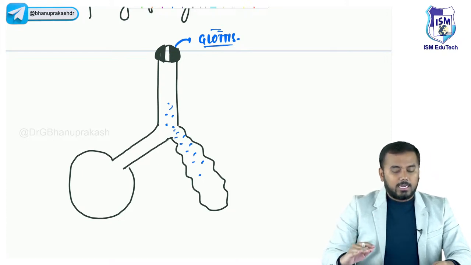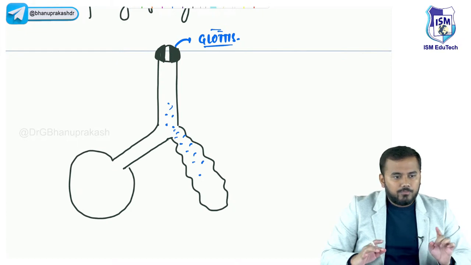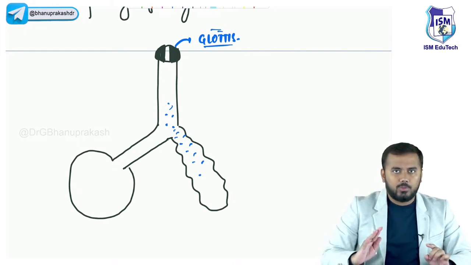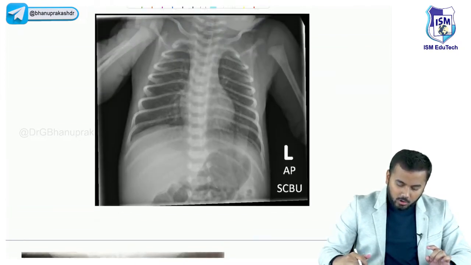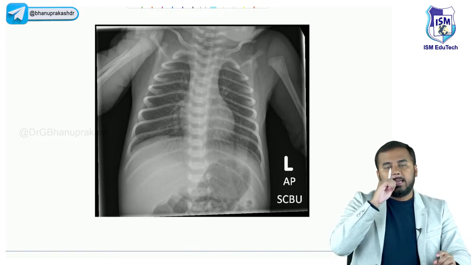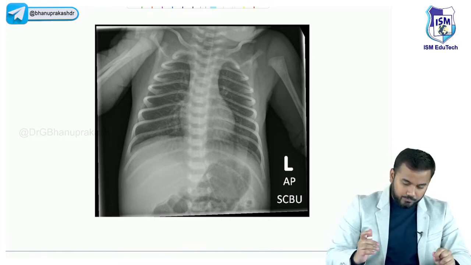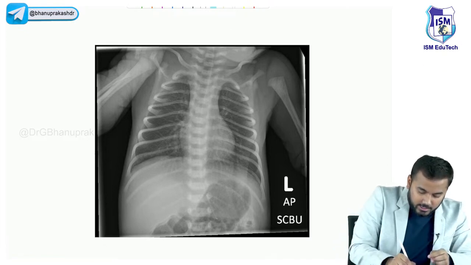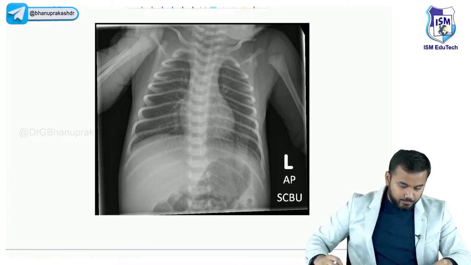Now, after these clinical features, what is the first important thing we do? The first important thing we do is that the diagnosis is X-ray. Once you look at an X-ray here, can you very clearly find respiratory distress here, guys? Yes or no? So we take an X-ray. All of you just comment yes or no. Can you find a respiratory distress here very clearly?